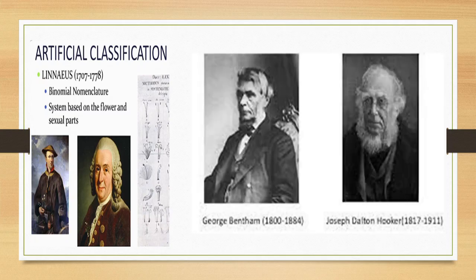Later, two scientists, George Bentham and Joseph Dalton Hooker, came forward with another system of classification which is known as the natural system of classification. Under this natural system of classification, many characters were considered. Diverse characters were considered. In fact, many other scientists and researchers had come forward with this natural system of classification. But one of the systems which is of significance is the one proposed by Bentham and Hooker.